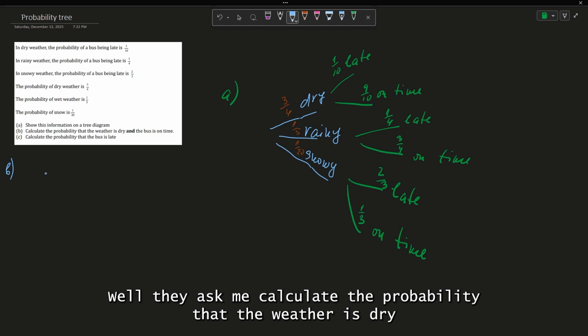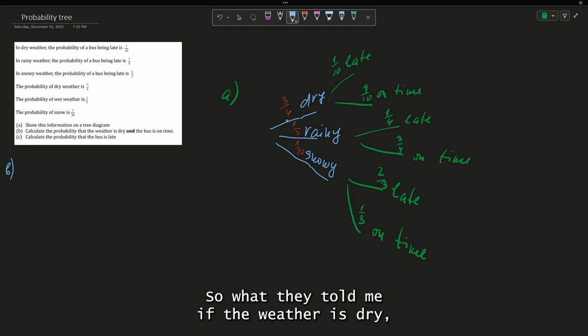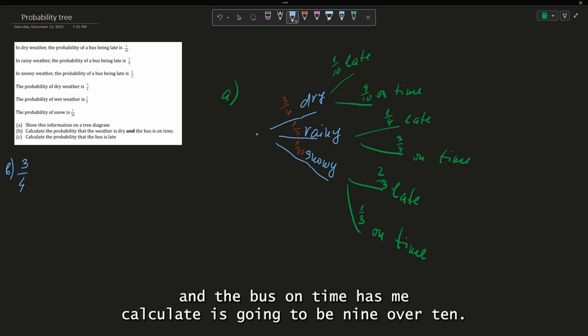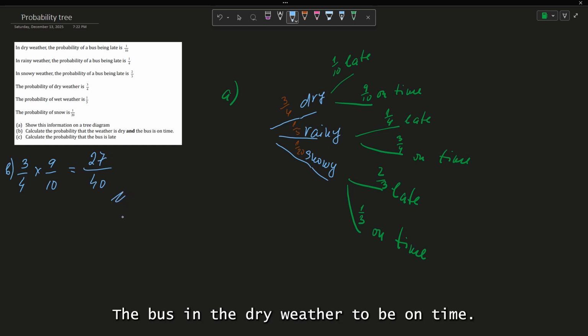What they ask me: calculate the probability that the weather is dry and the bus is on time. Okay, so what they told me, if the weather is dry, I have 3 over 4, and the bus on time, as we calculated, is 9 over 10. So you multiply by 9 over 10. So 4 times 10 is 40, and 3 times 9 is 27. So that's your probability, the bus in the dry weather to be on time.